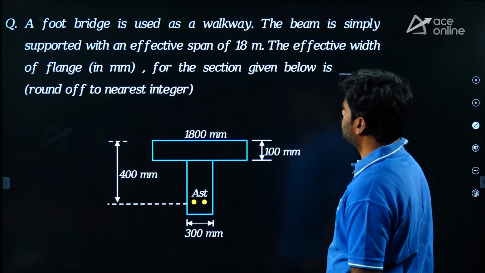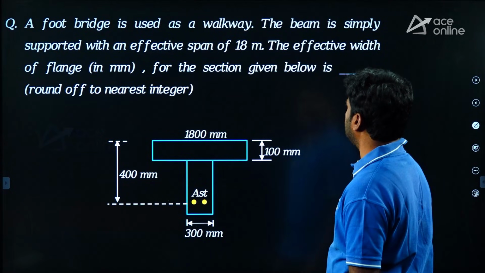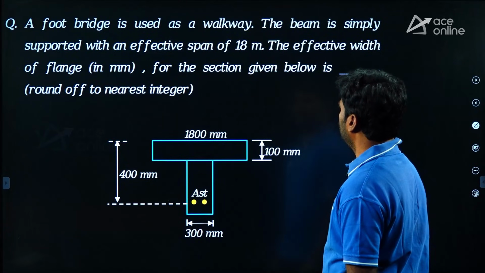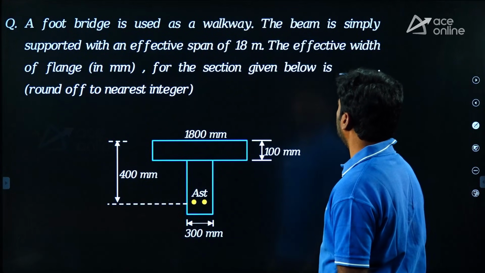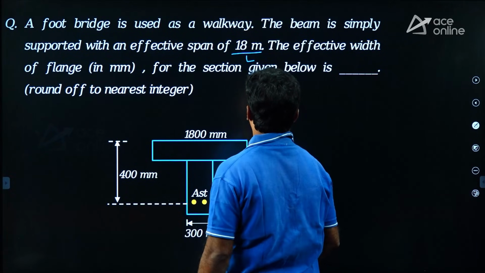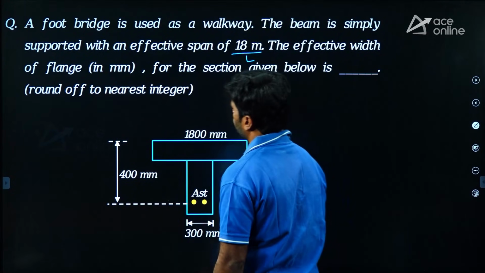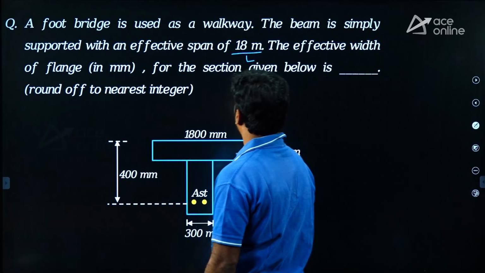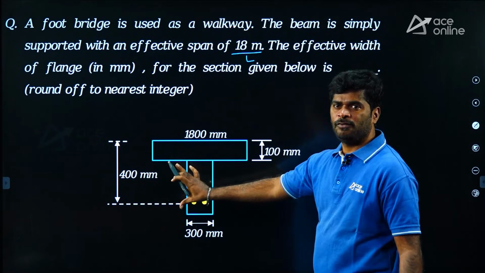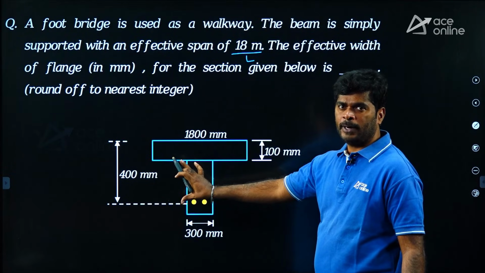A footbridge is used as a walkway. The beam is simply supported with an effective span of 18 meters. Okay, effective span given 18 meters. The effective width of flange in mm for the section given below is, okay, here in the figure details are given.